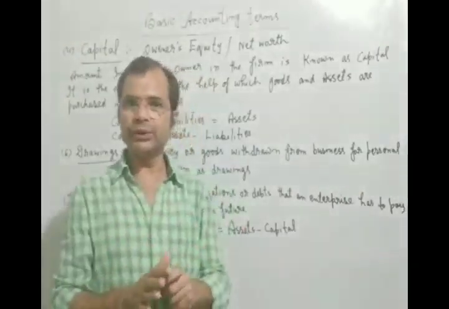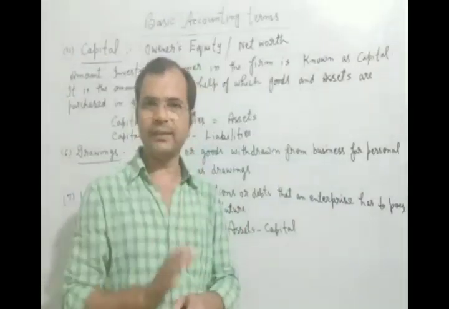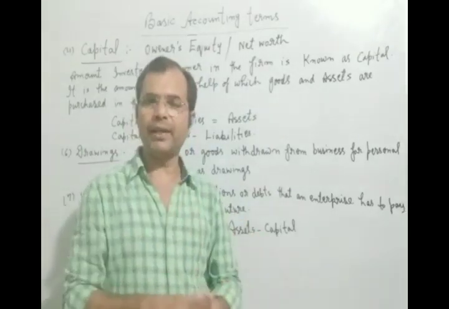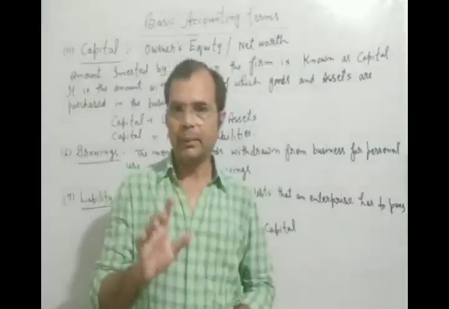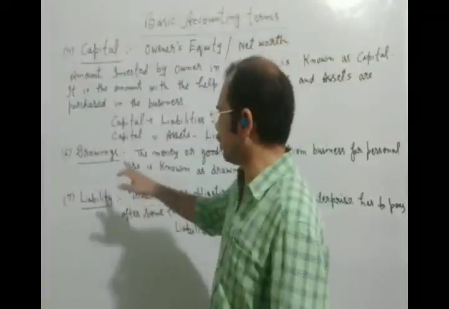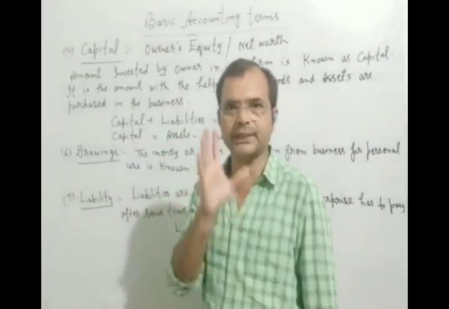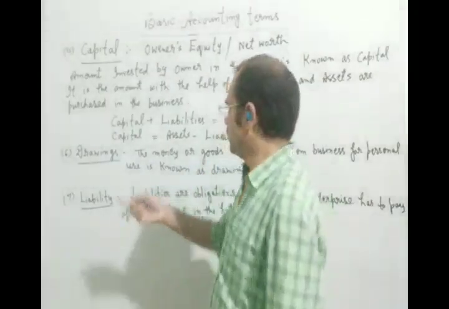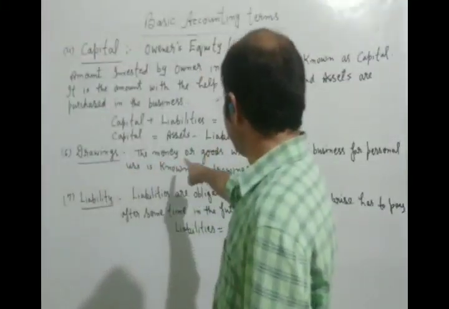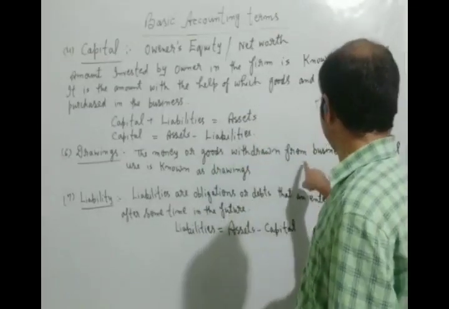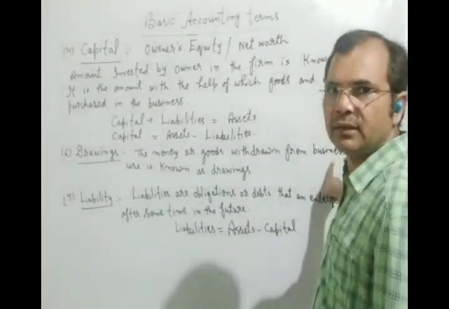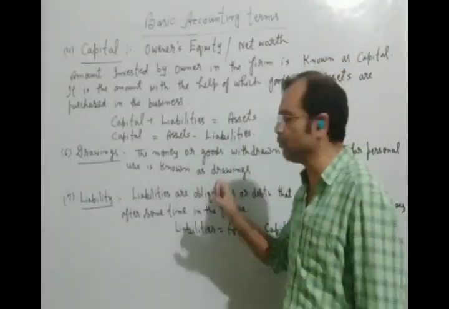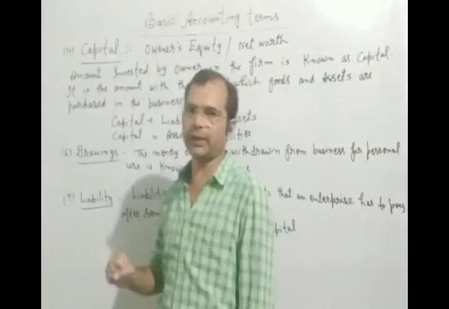They never use the S in drawings. So make it very clear, this is not drawing, this is drawings. What is drawings now? We will see. Money or goods withdrawn from business for personal use is known as drawings.